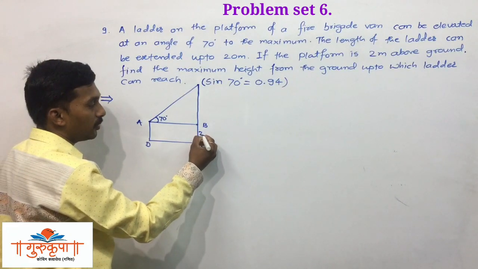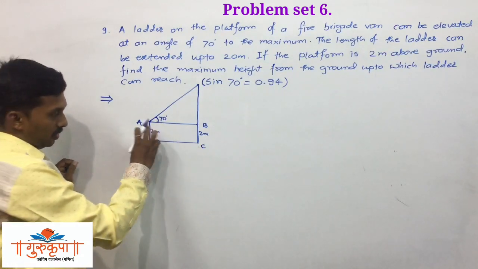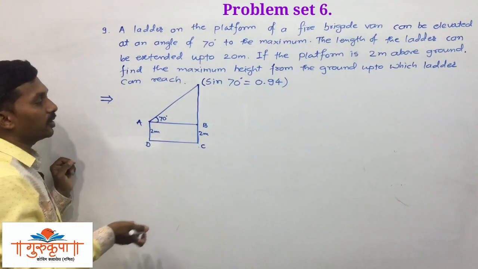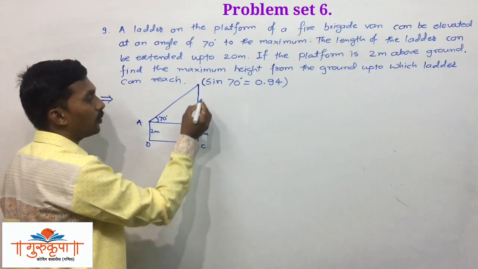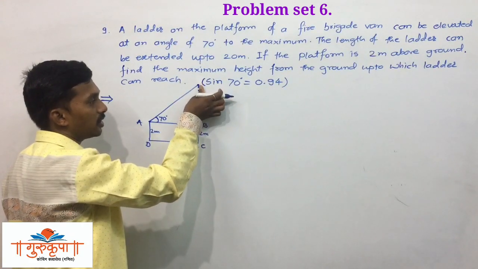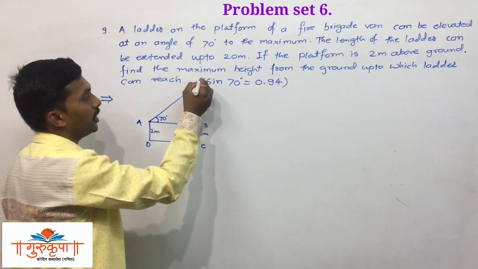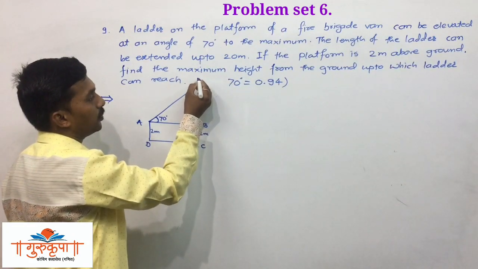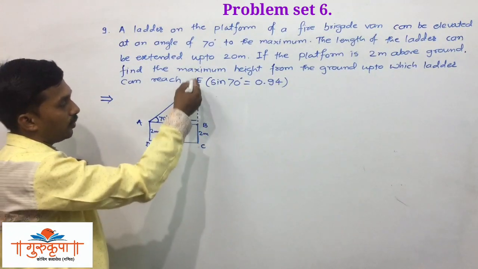This distance is already given, 2 meter. This is given information. Platform is of height 2 meter. The platform is above the ground 2 meter, so this height is 2 meter, and now we have to find this distance. We have to find this distance and then we have to take the addition of this. So we will represent this point as point E, and now we have to find CE.